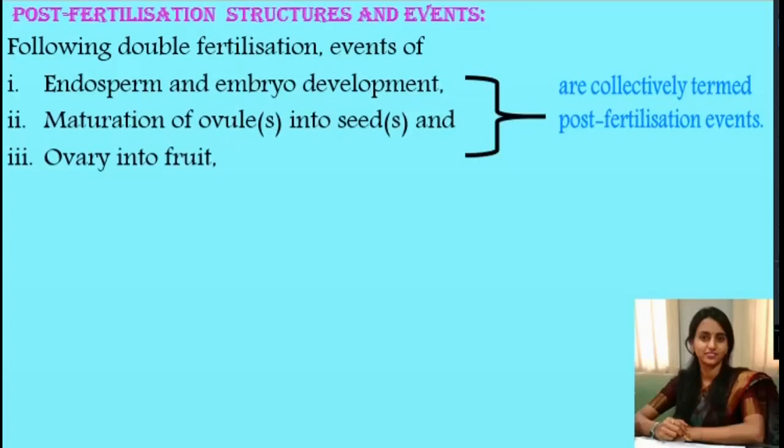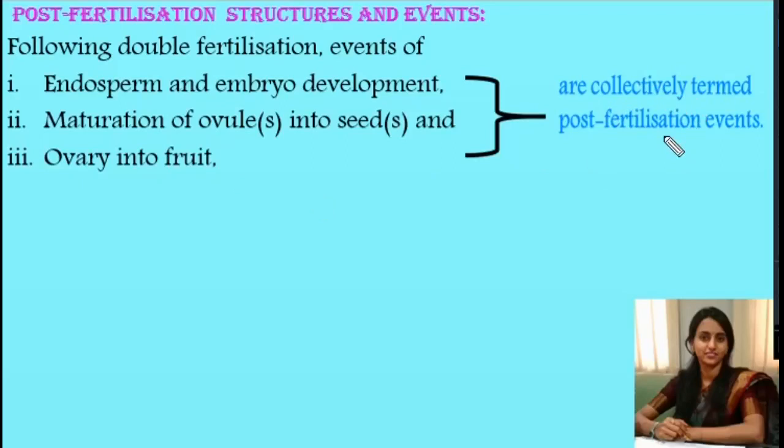Following double fertilization in angiosperms, endosperm and embryo development, and maturation of ovules into seeds and ovary into fruit, are collectively termed post-fertilization events.